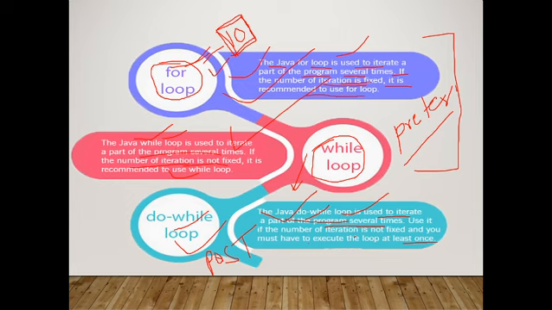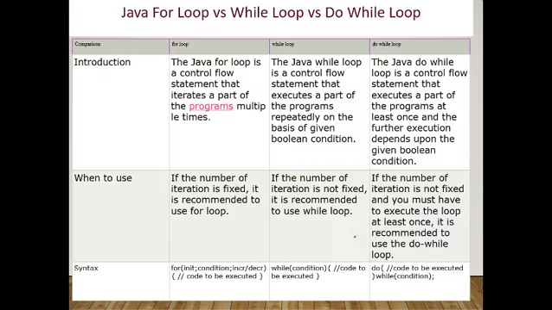Now I will show you in a table the difference between the three. So first difference: Java for loop versus while loop versus do while loop. So that it will be clear to all of you and you can write anywhere and you can understand about these concepts.